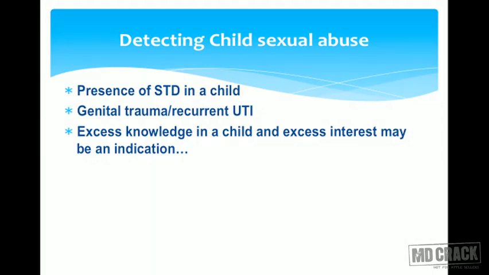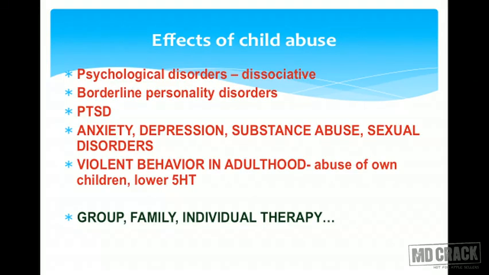How to detect the child abuse? Presence of a sexually transmitted disease in a child is one of the important criterion to decide that it would be child sexual abuse. There may be genital trauma and there may be recurrent urinary tract infections. Excess knowledge found in a child regarding the sex issues and the excess interest in the sex shown by the child may be another indication to detect the child sexual abuse.